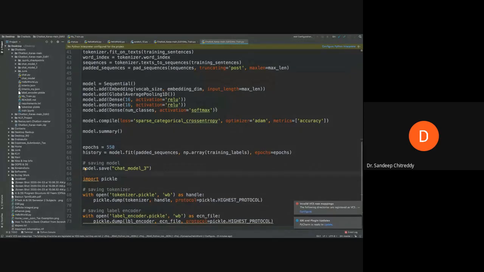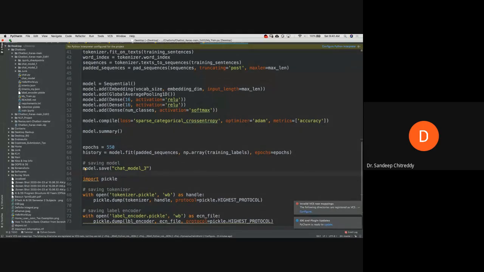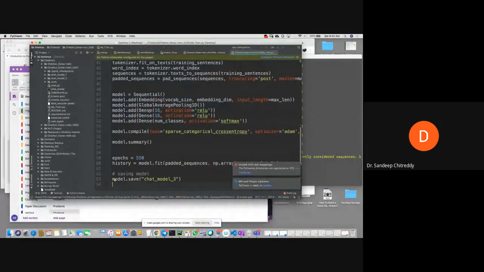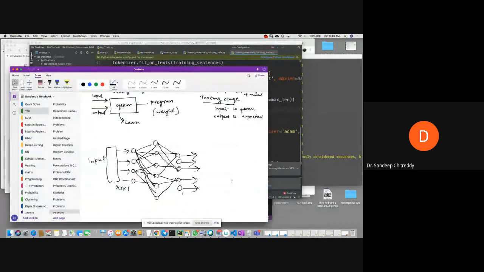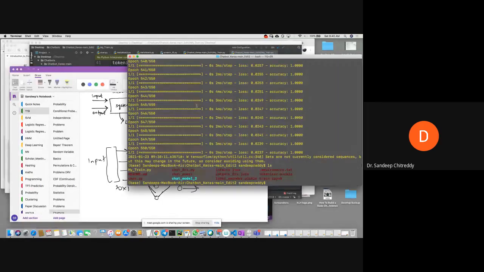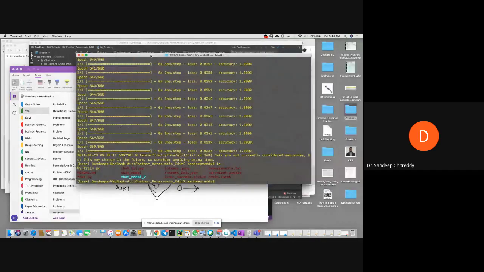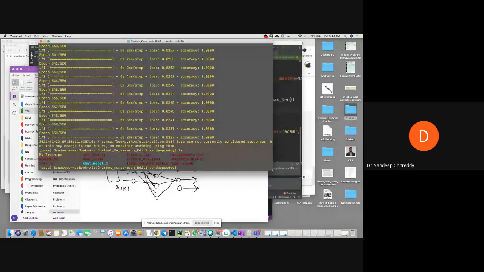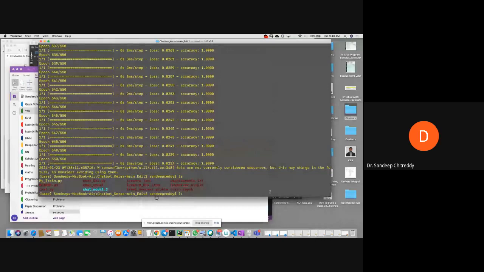chatbot_keras-main_edit2 is the file. Okay, so let me now, since I've saved it, train the neural network once again. So let me go to my terminal. So this is a terminal. And let me run the file once again. chatbot_keras-main_edit2. Let me run this.